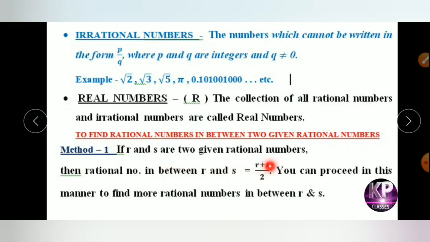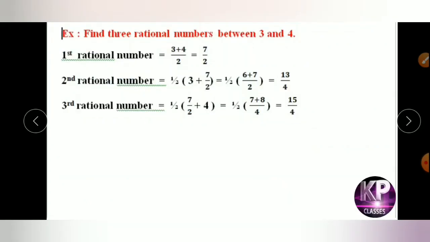Let's take one example to clarify this method. The question is: find three rational numbers between 3 and 4. One rational number is given as 3 and the other is 4. First, one of the rational numbers between 3 and 4: simply add these two rational numbers and divide by 2, that is 3 plus 4 by 2, which becomes 7 by 2. 7 by 2 is a rational number.